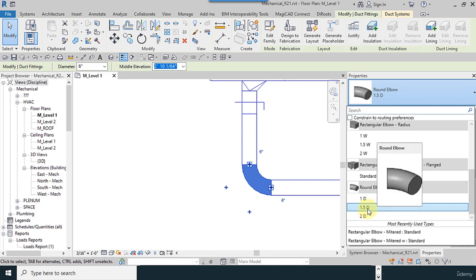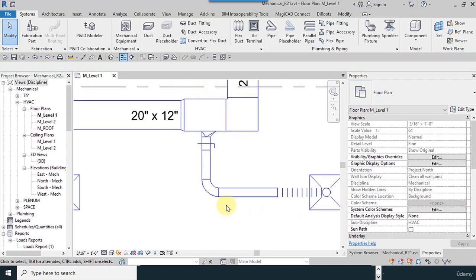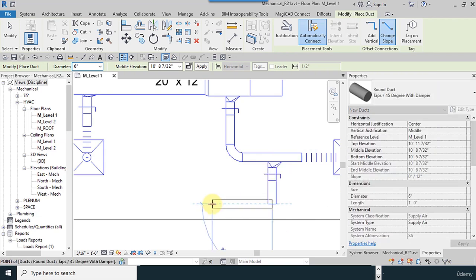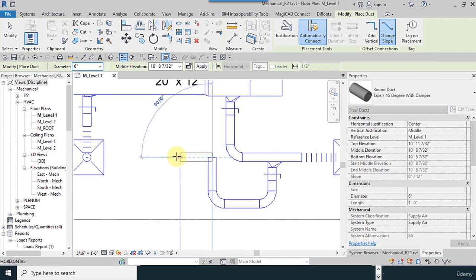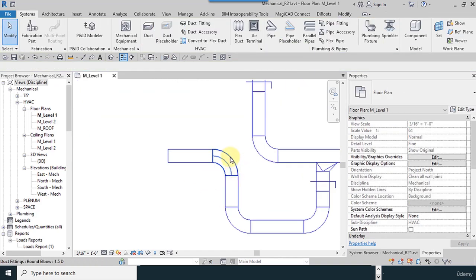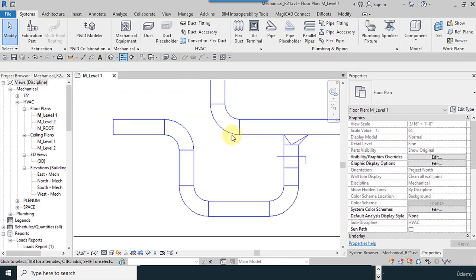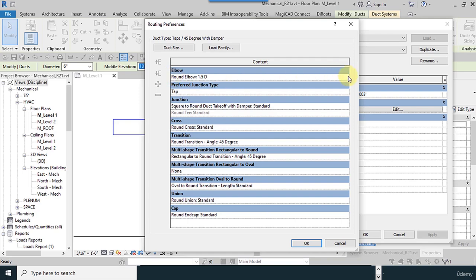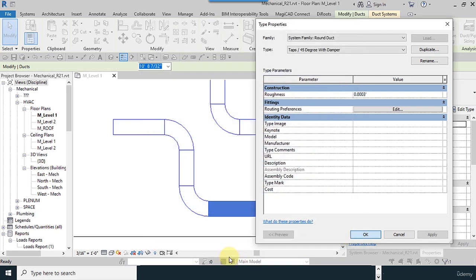Our radius is 1.5 times our diameter, but I want 1 times the diameter. You select create similar and change the direction. I want to make its size equal to width. Edit and change the elbow to round elbow 1D.